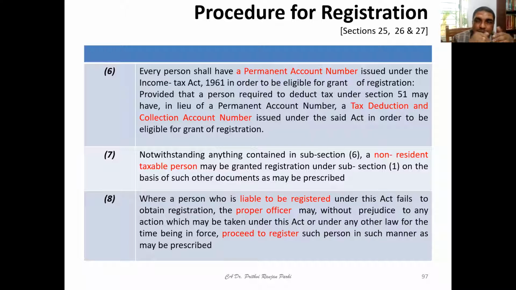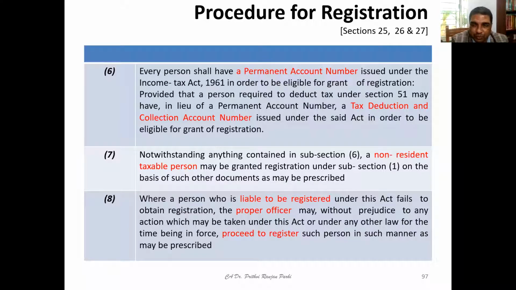Okay, let us move to subsection 8. A person who is liable to be registered under this Act, if he fails to obtain registration, the proper officer may, without prejudice to any action which may be taken under this Act or under any other law for the time being in force, proceed to register such person in such manner as may be prescribed.